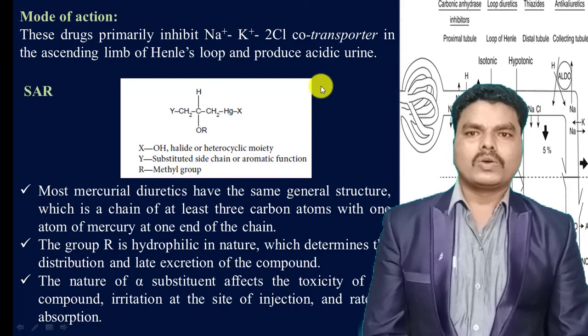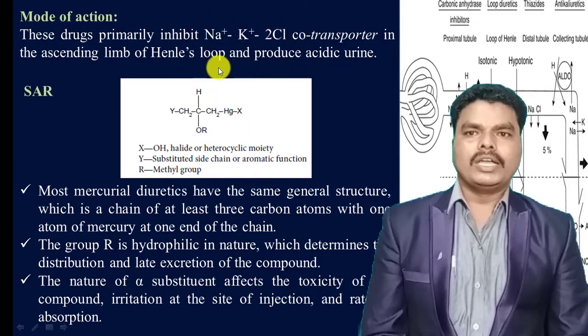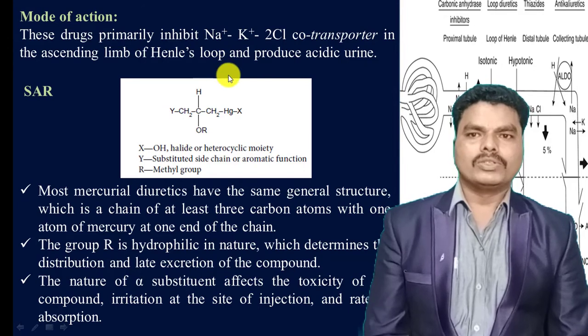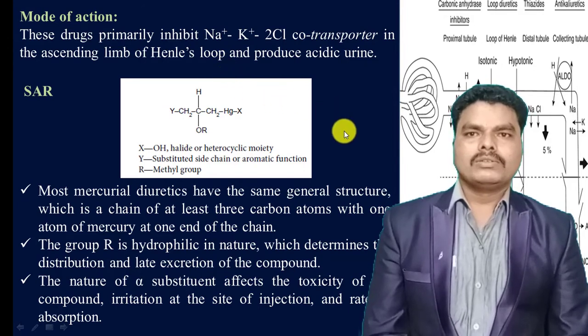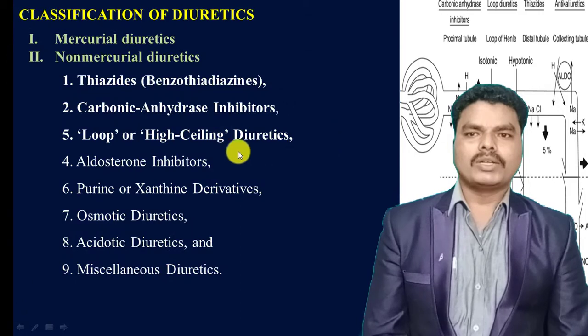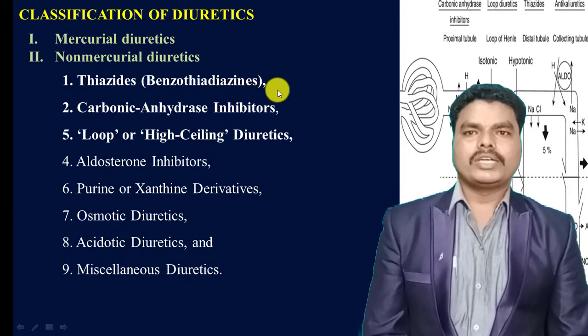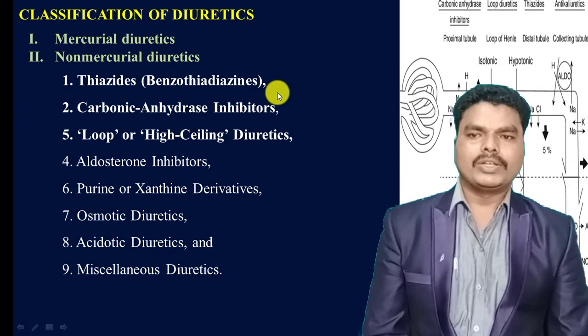This co-transporter is blocked by the mercurial diuretics, thereby preventing the reabsorption of sodium, potassium and chloride. Thereby the sodium concentration in the urine is increased. That is the mechanism of action in the case of mercurial diuretics.